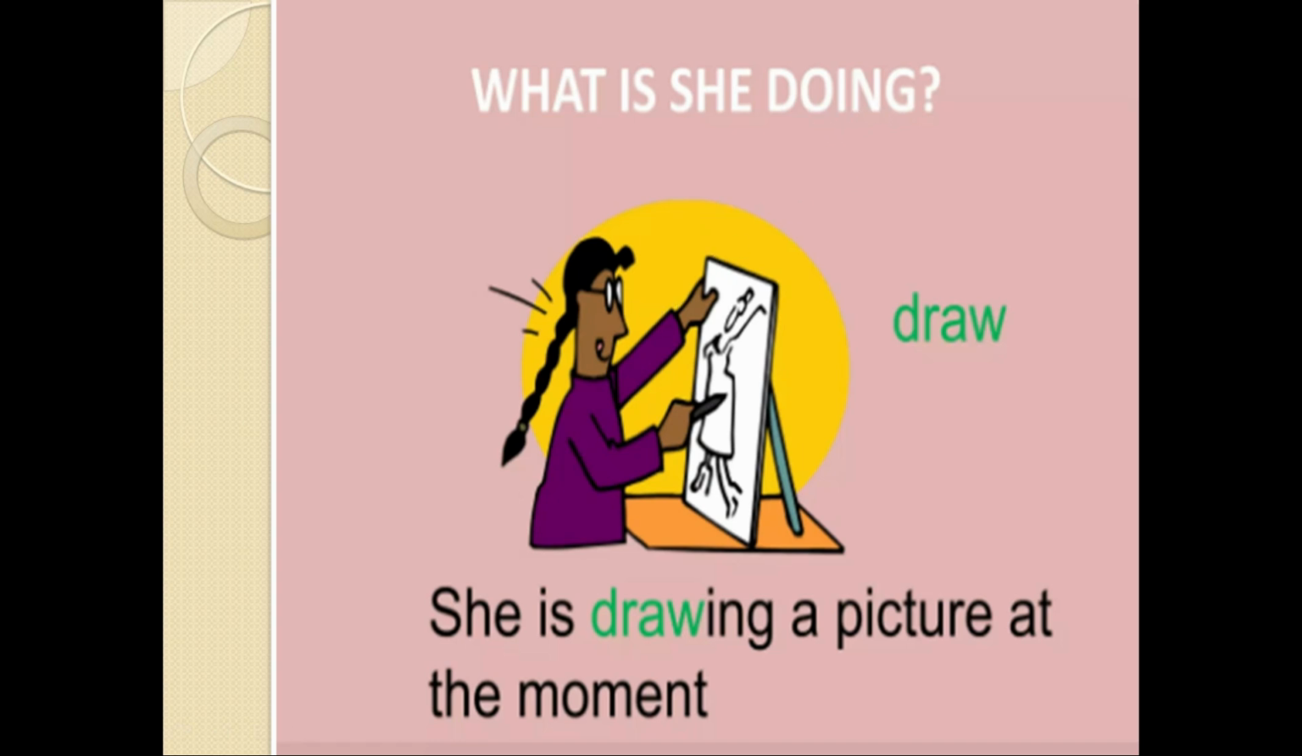And here we are having the verb draw. She is drawing a picture at the moment. That is, now at the time of speaking she is drawing it. She is having a pen in her hand and she is drawing. She is in the middle of that action. That's why we are using present continuous tense, that she is drawing a picture at the moment. So this is an example of present continuous tense.